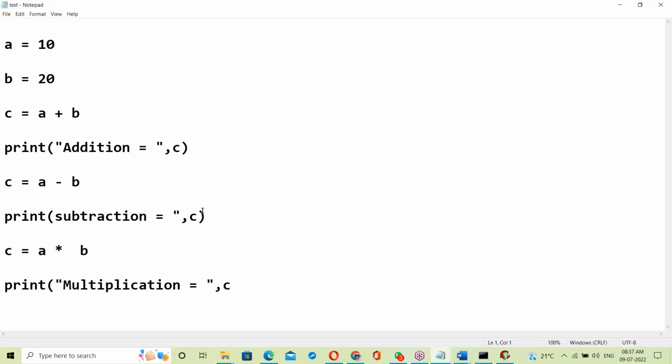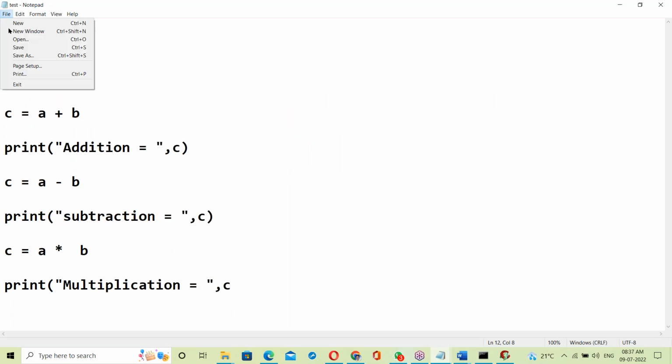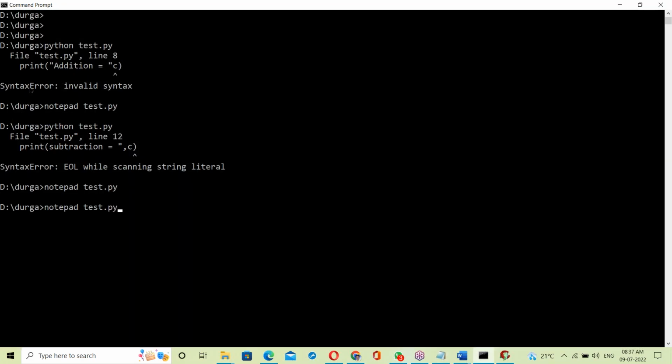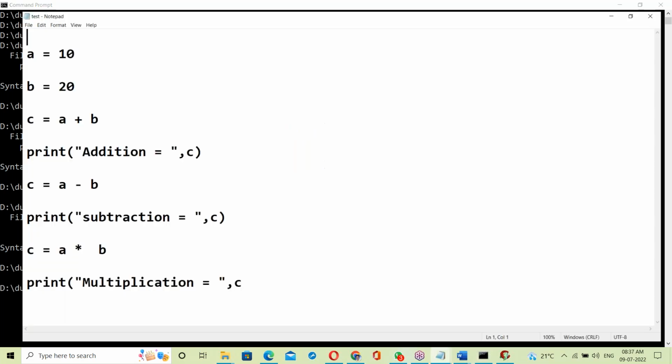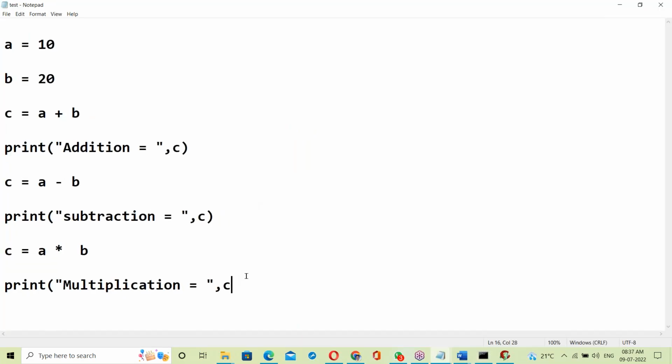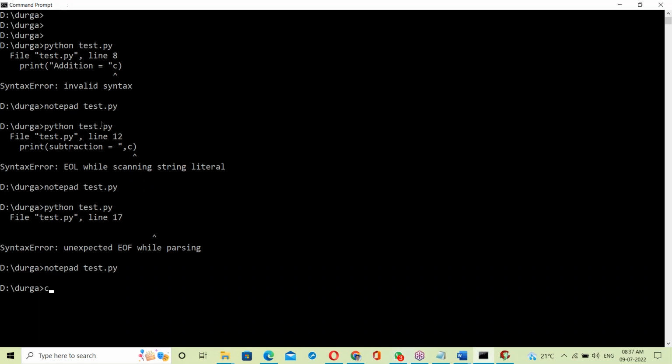So the next error: something is missing here. Save it. After correction, run it here. Next error, right? So this is showing only one error. Now run it.